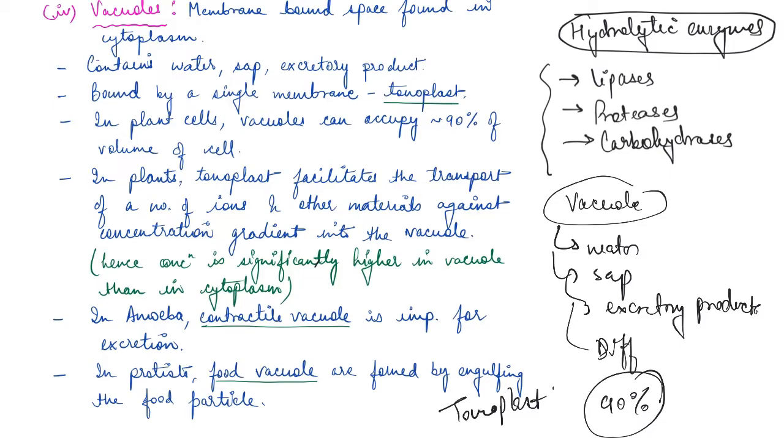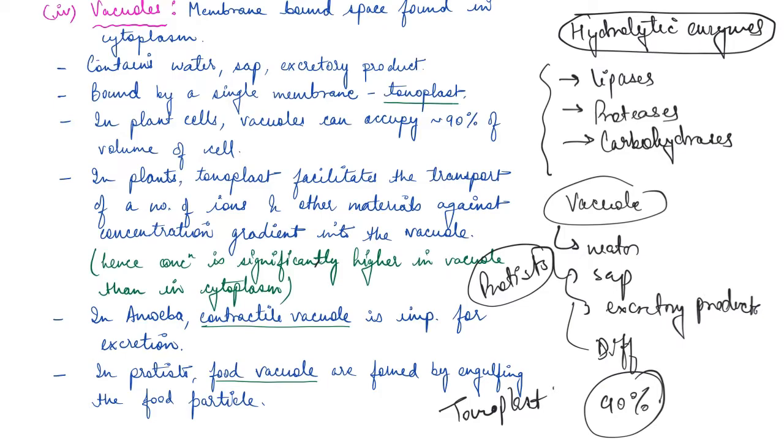Now, apart from that, in protists, what happens? There are food vacuoles. Now, these food vacuoles are formed when the protist engulfs the food particle from the outside. So, you engulf the food particle and you form a food vacuole inside your cell, inside your body. So, again, these are membrane bound spaces, and these basically are used to remove waste from the cell and to gather food as well in some cases, right?